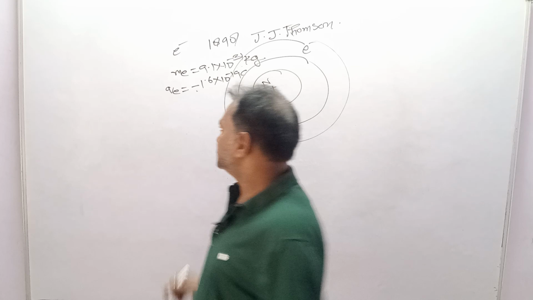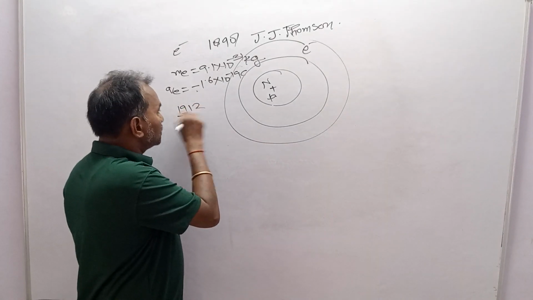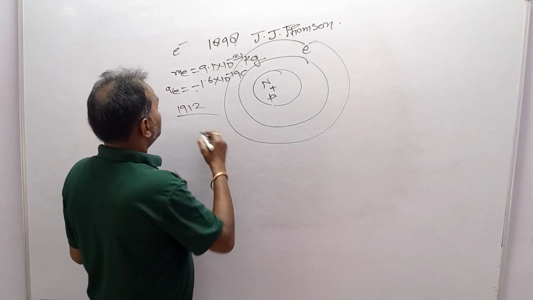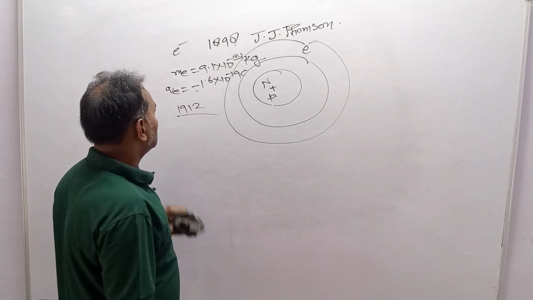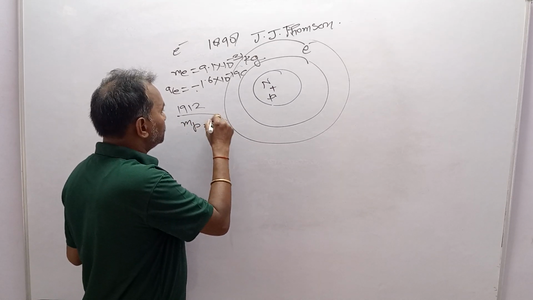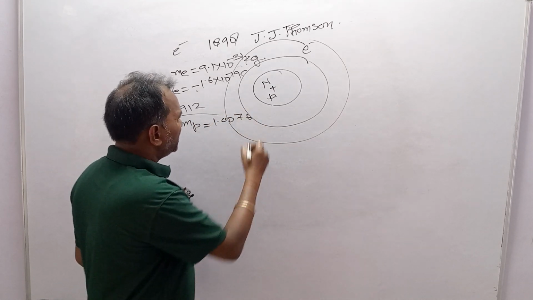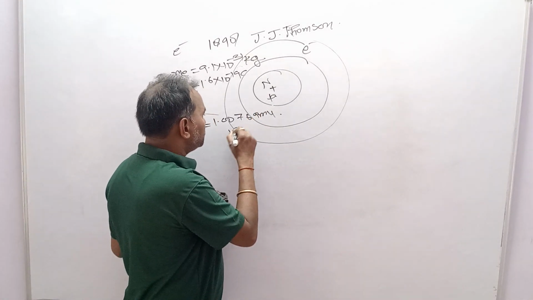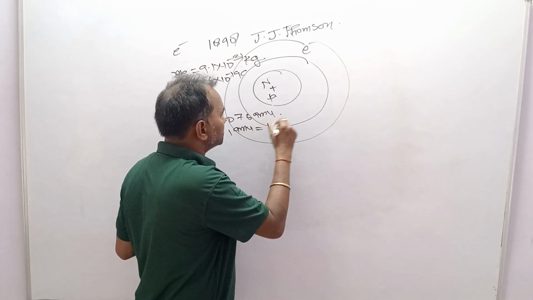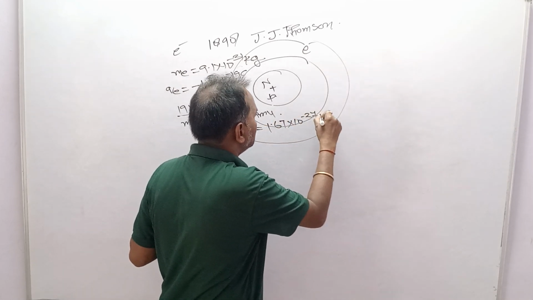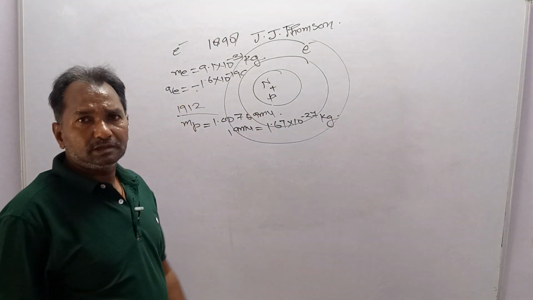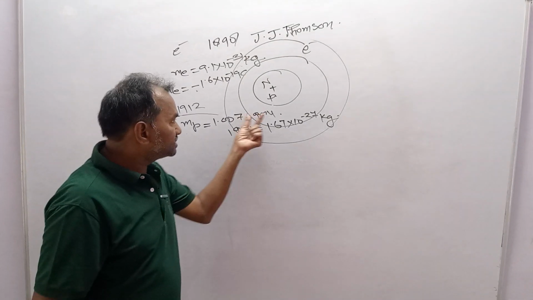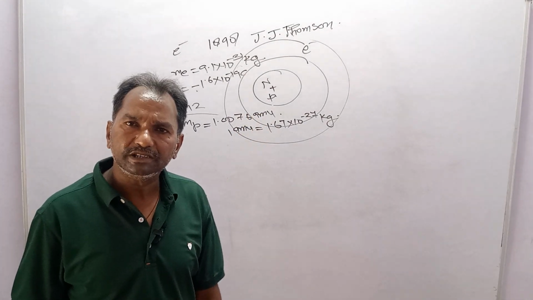And then in 1912, Rutherford and Wollaston discovered the proton. The mass of proton works out to be 1.0076 AMU. AMU is an atomic mass unit. 1 AMU is equal to 1.67 into 10 power minus 27 kg. Dear students, at the atomic level, masses are measured in a very important unit, called AMU, atomic mass unit.